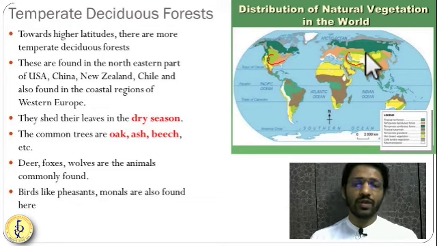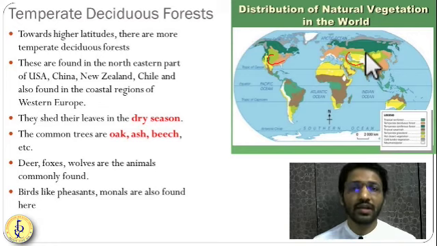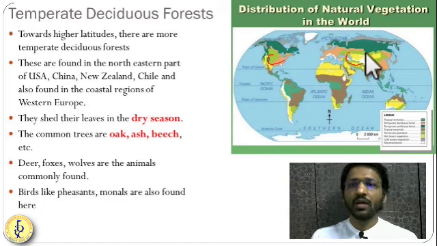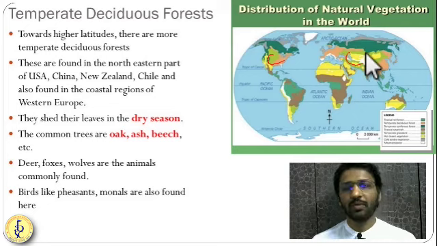So in the month of winter or during the dry season, the winter temperature is very low. So during the dry season we can say these forests will shed their leaves. That's why these forests are called the temperate deciduous type of forest.